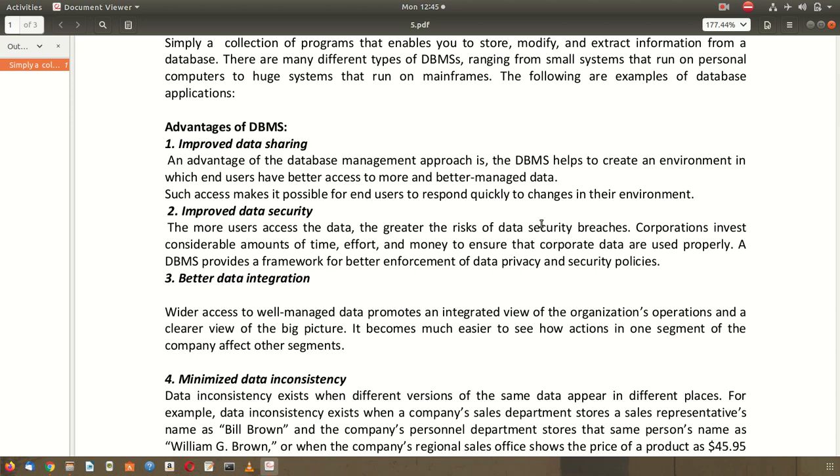Improved data security. The more users access the data, the greater the risk to security. When you have data, suppose your class notes, and you share the class notes with more than one of your friends, or you allow your class notes to be shared among many students, many friends in your class, then there is a possibility that, knowingly or unknowingly, the records in your notes may be corrupted or damaged.